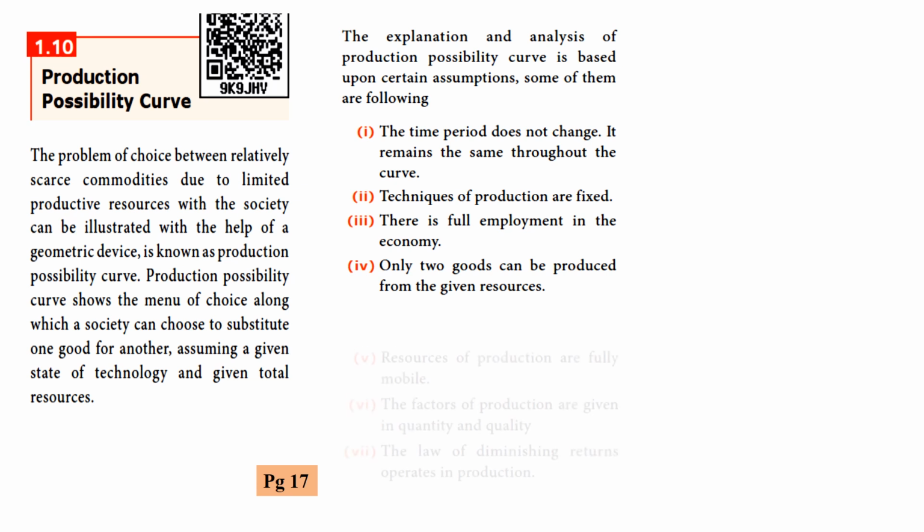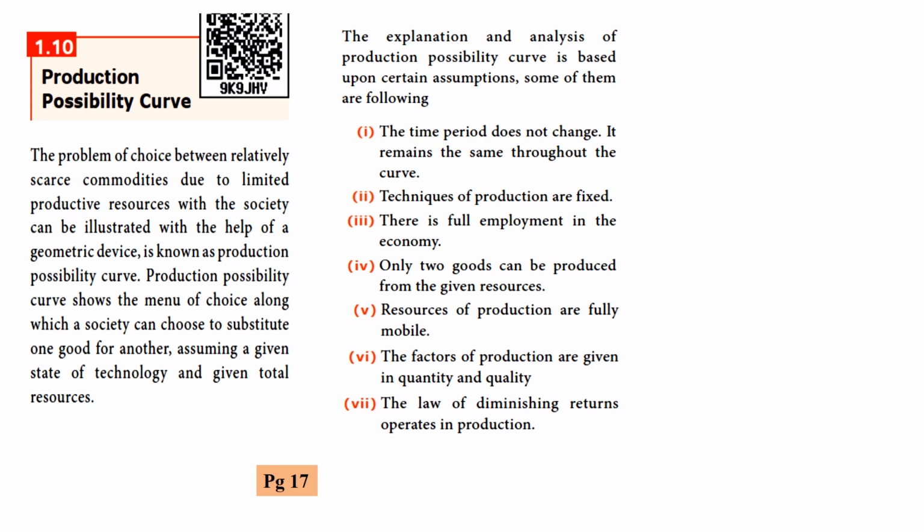And the next page, resources of production are fully mobile. The factors of production are given in quantity and quality. The law of diminishing returns operates in production. So the resources of production must be full, and the factors of production are given, both should be in given quantity as well as in good quality. The law of diminishing returns operates in the process.